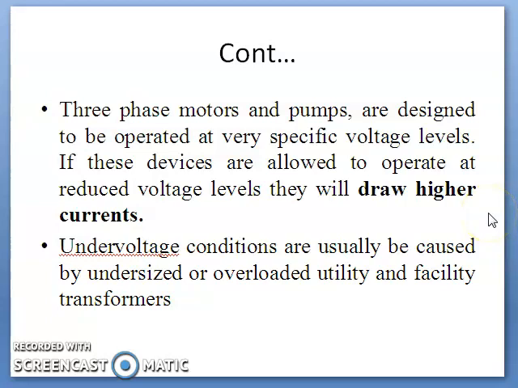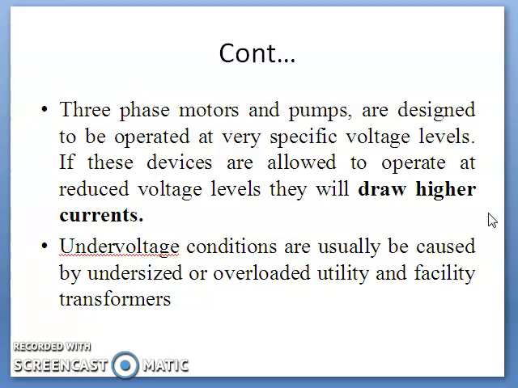The increase in current causes increased heating in the windings and coils of the equipment, which will damage them and also damage the critical insulation used to protect them. Operating in an under voltage condition can drastically reduce the life of electromechanical equipment and lead to premature failure of the system.